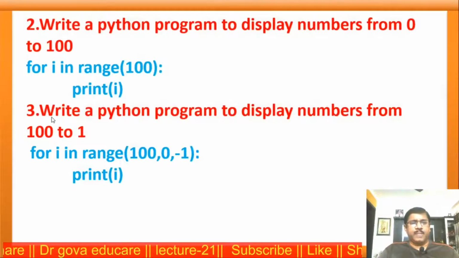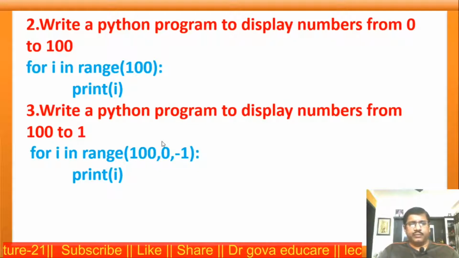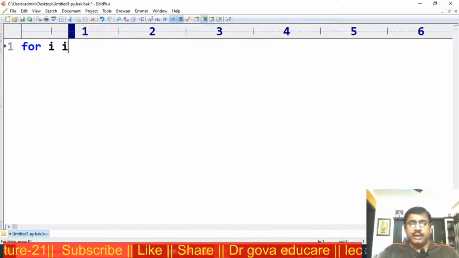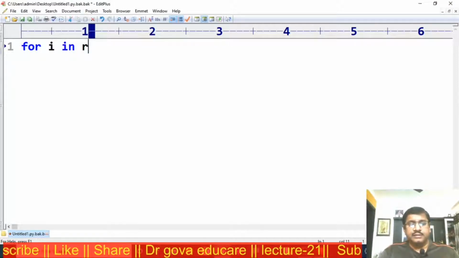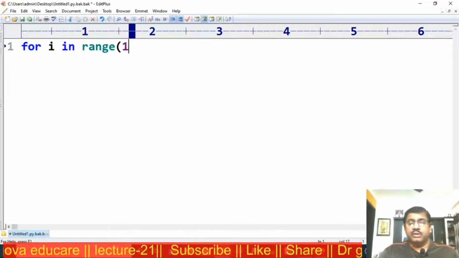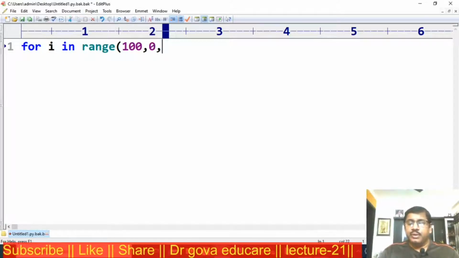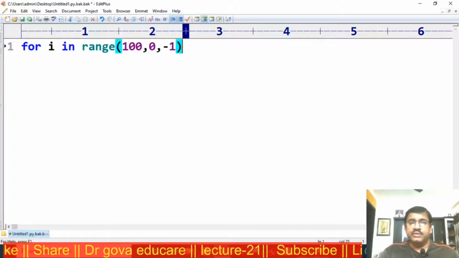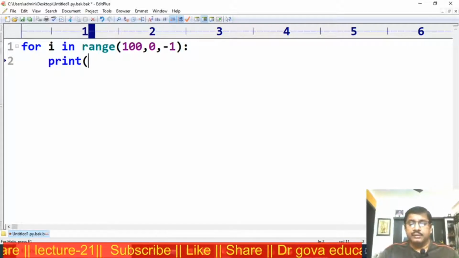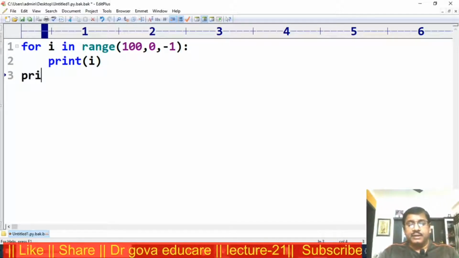Now this is the program: write a Python program to display numbers from 100 to 1. From 100 to 1, for i in range, now I want to display 100 down to 1, with each step minus 1. Each step minus 1. Now print i. Next after this, print new line.